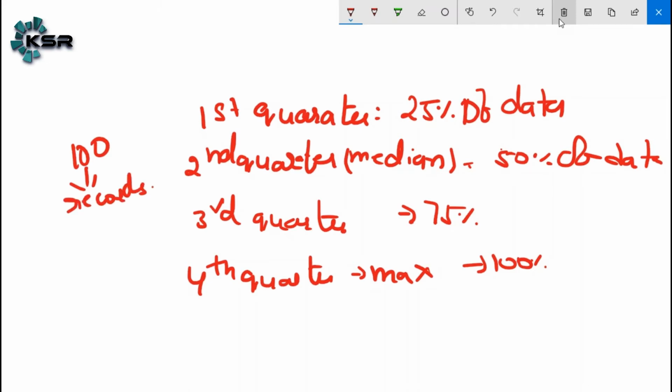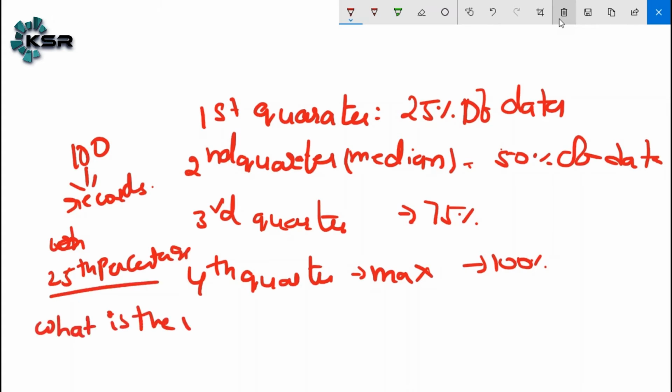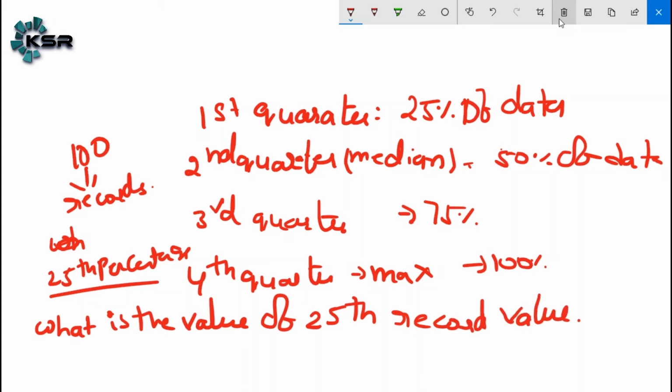The 25th percentile means the value of the 25th record. You may have a doubt: does this happen before sorting the data or after?